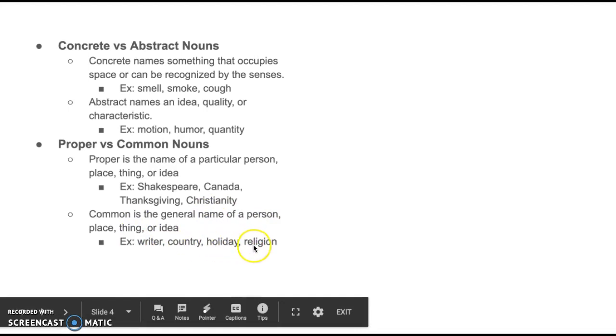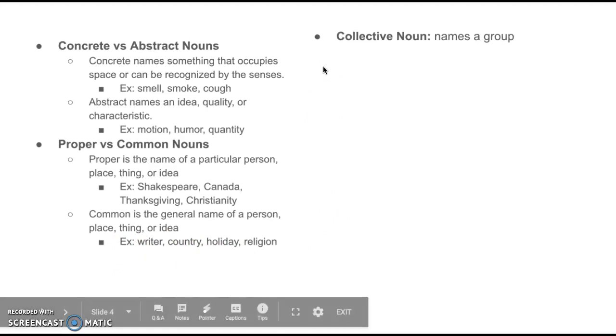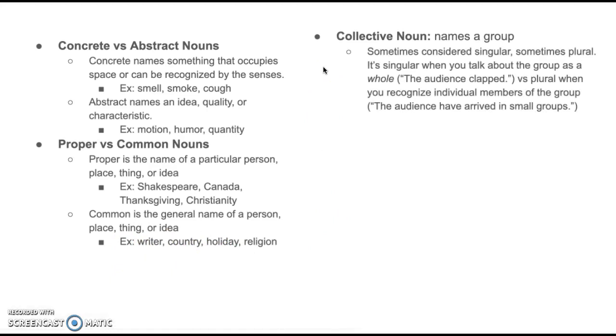But there are many, many different types of these common nouns. A collective noun names a group of things or people or places or ideas. Sometimes those are considered singular and sometimes plural. It's singular when you talk about a group as a whole. For example, the audience as a whole clapped. Audience is singular in this case, versus plural when you recognize individual members of the group. The audience have arrived in small groups, so they're not acting as a whole, they're acting as members. The members of the audience have arrived in small groups.